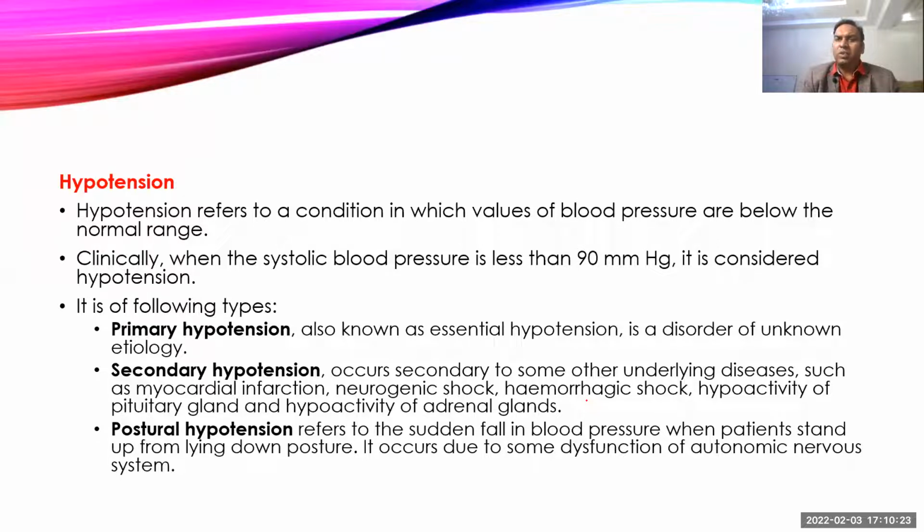And that's why we usually don't bother checking the diastolic blood pressure. When blood pressure goes below 90 mmHg, we declare it as hypotension and we try to treat it, because hypotension is always a medical emergency. So there is essential hypotension.